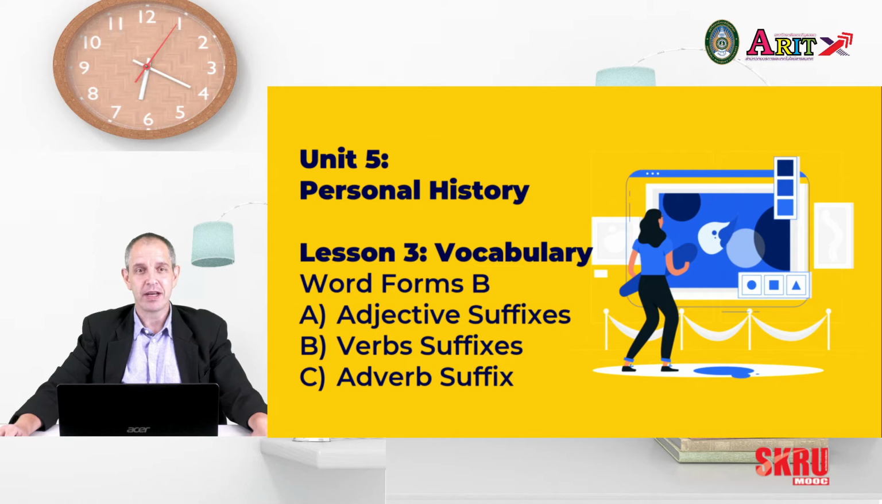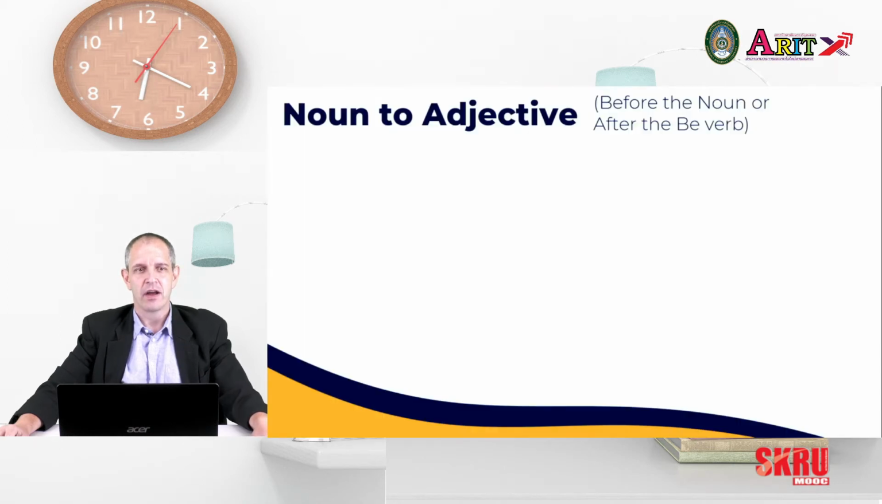We're doing lesson 3 of vocabulary, and this is the second part of word forms. In this lesson, I'm going to cover adjective suffixes, verb suffixes, and adverb suffixes. So let's get started from noun to adjective. If you remember, adjectives go before the noun or after the be verb.